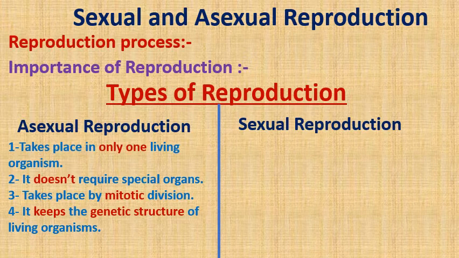Let's remember what is meant by mitotic division. Mitotic division takes place in somatic cells, by which each cell produces two new cells containing the diploid number of chromosomes.